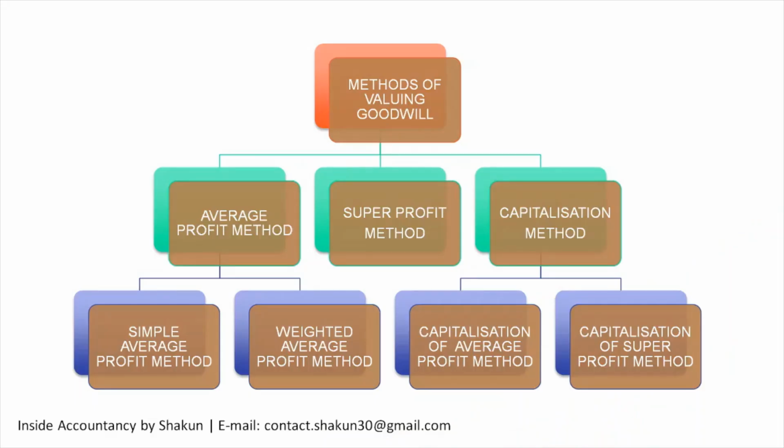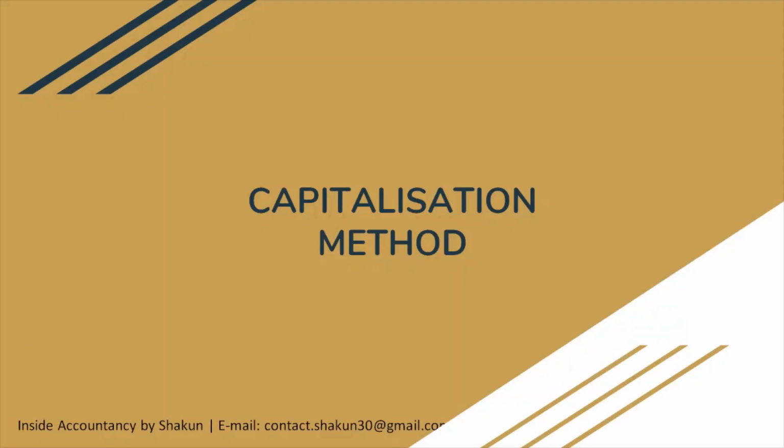There are three methods of valuing goodwill: average profit method, super profit method, and capitalization method. I have already discussed the average profit method and super profit method in my previous videos. For details, you can click on the I button and you will get the link of these videos. In this video, we'll be talking about the capitalization method.